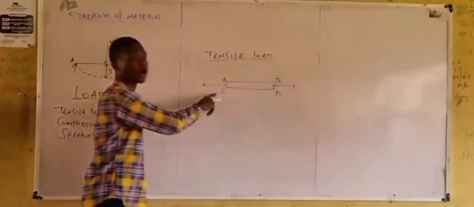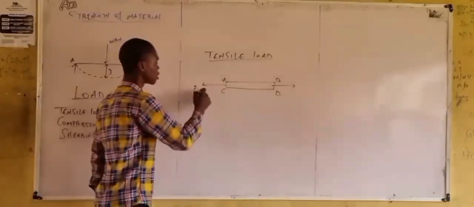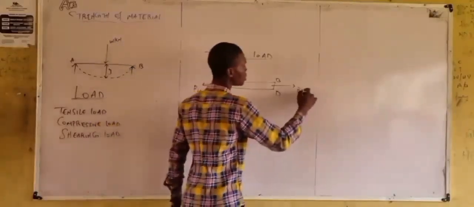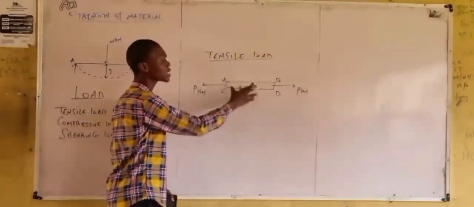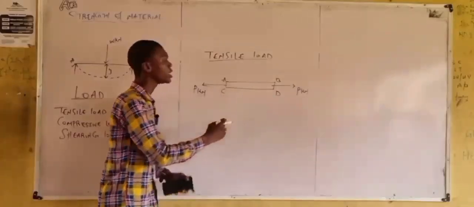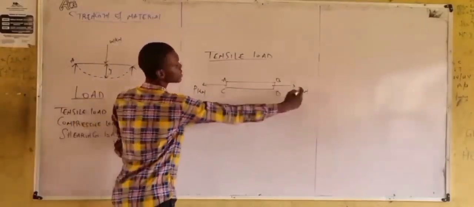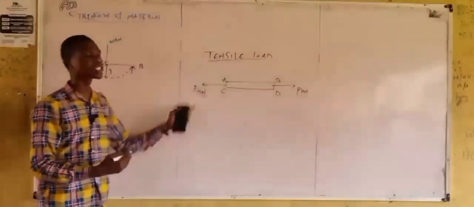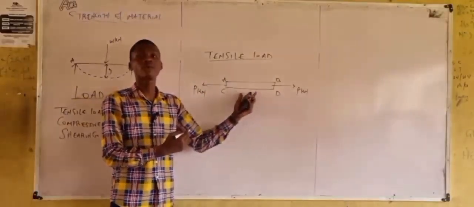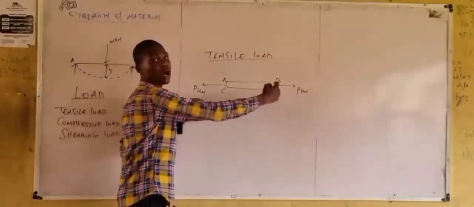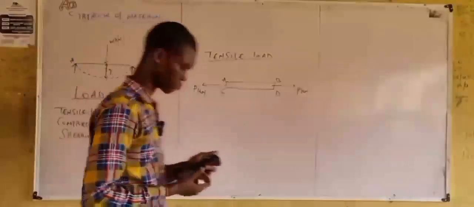We are applying this force, denote it as P, and we know force is in kilonewton. P in kilonewton. Now, when this force is acting on this material, then from the idea of tensile load, there will be an increase in length. From the definition, this is the type of load whose effect is to increase the length of the material along the application.